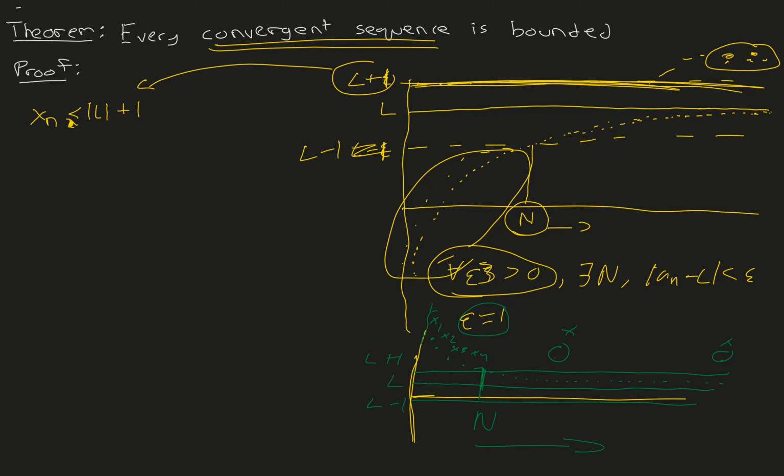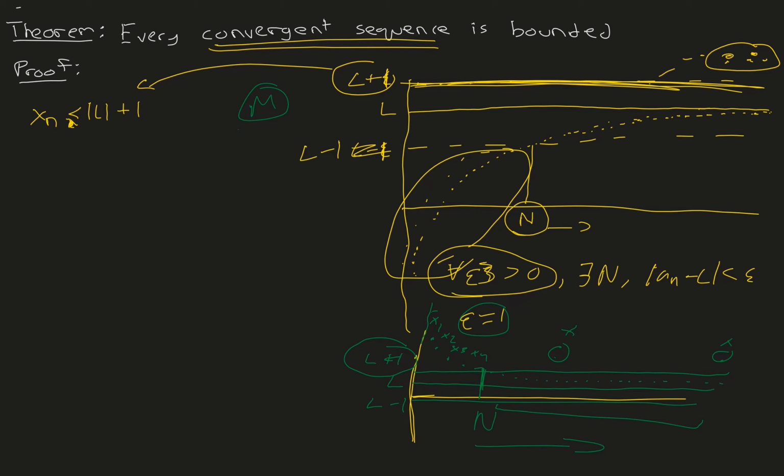Remember the bound from the previous part. M is a bound if and only if all sequence terms are less than or equal to M. Right here, L plus 1 can't be a bound for this green sequence, because only some of the sequence terms, specifically only terms after n, are less than or equal to L plus 1.